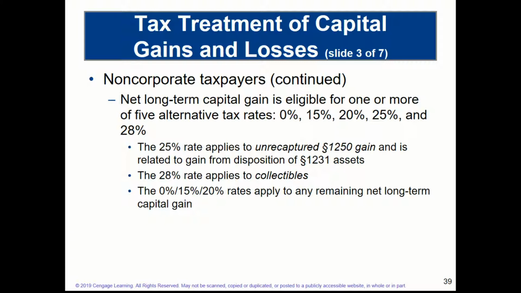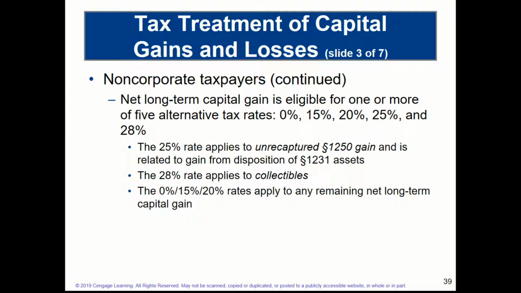So for individuals, we enjoy the reduced, in most cases, reduced tax rate afforded to us as it applies to dividends and capital gains, which is the subject of this chapter. Also, though, we can add to that 25%. This rate applies to unrecaptured 1250, which relates to real property gains, and is related to the gain from disposition of 1231 assets, which are business assets.